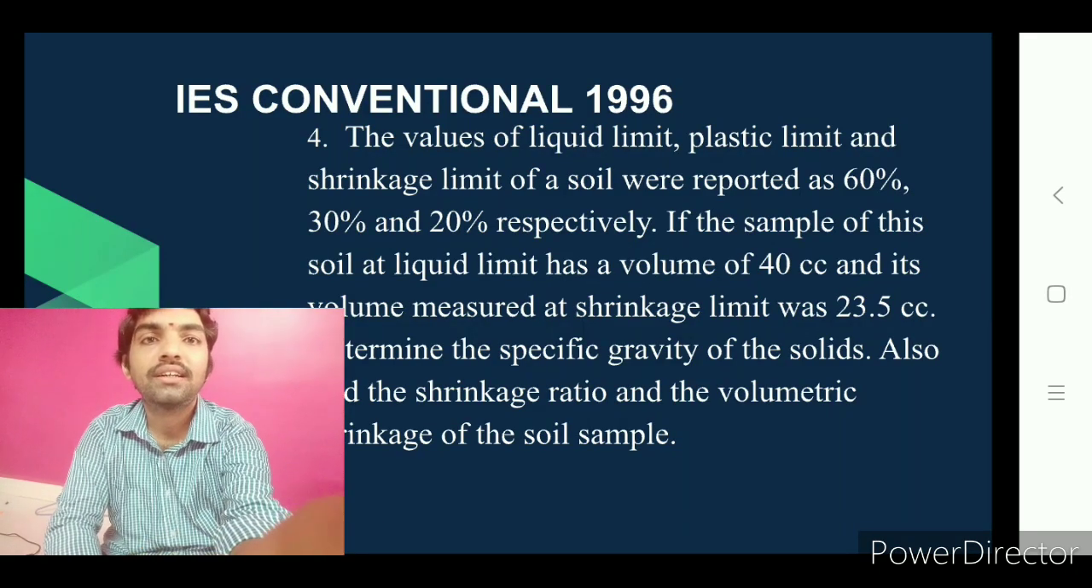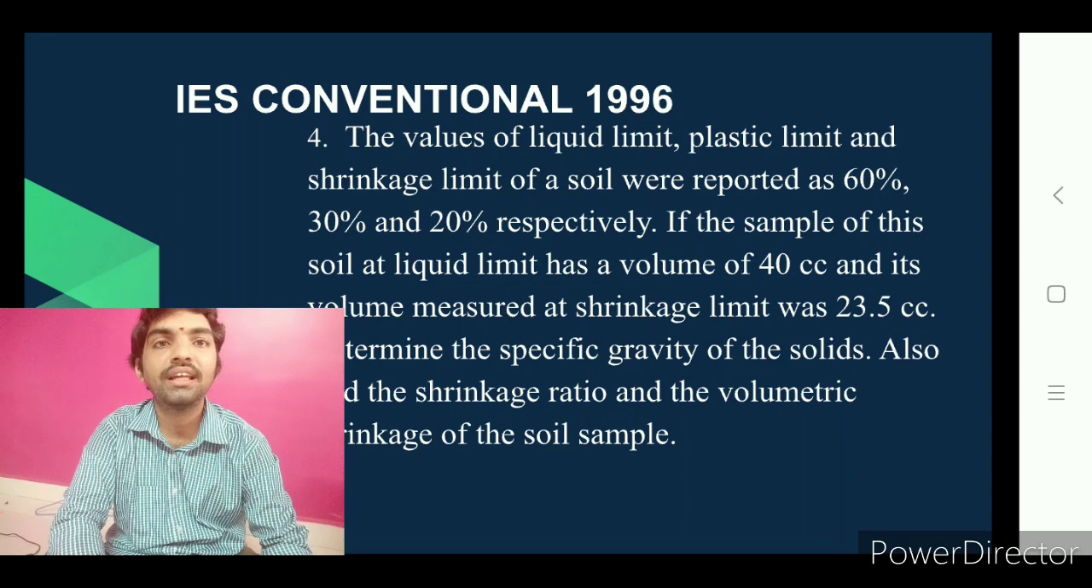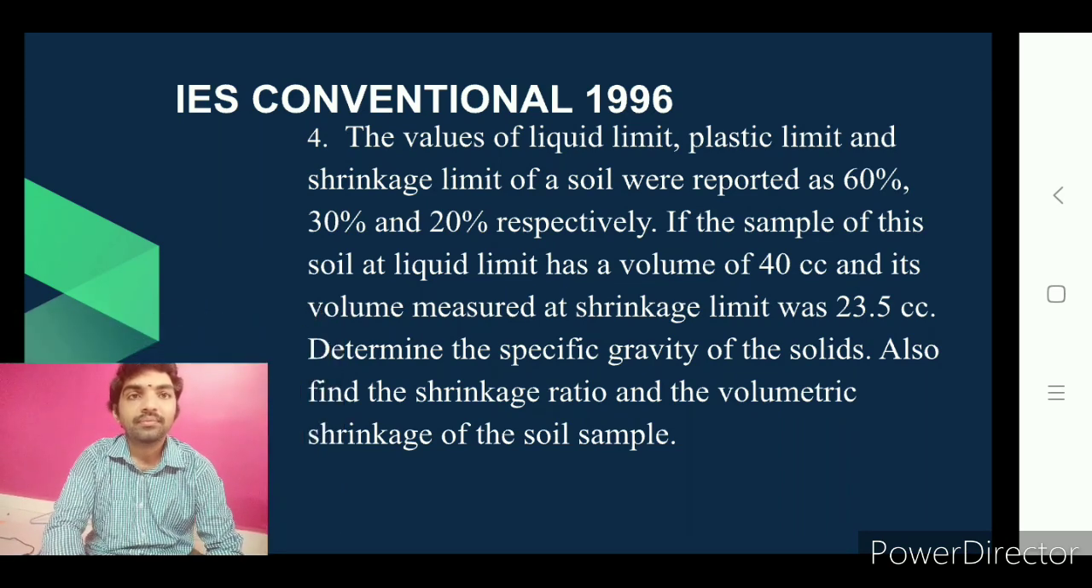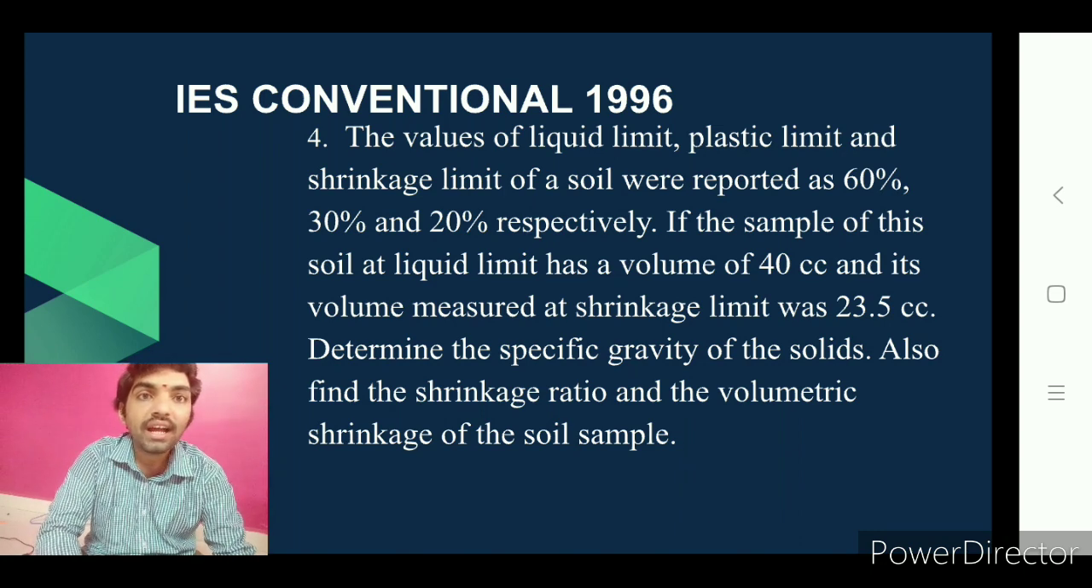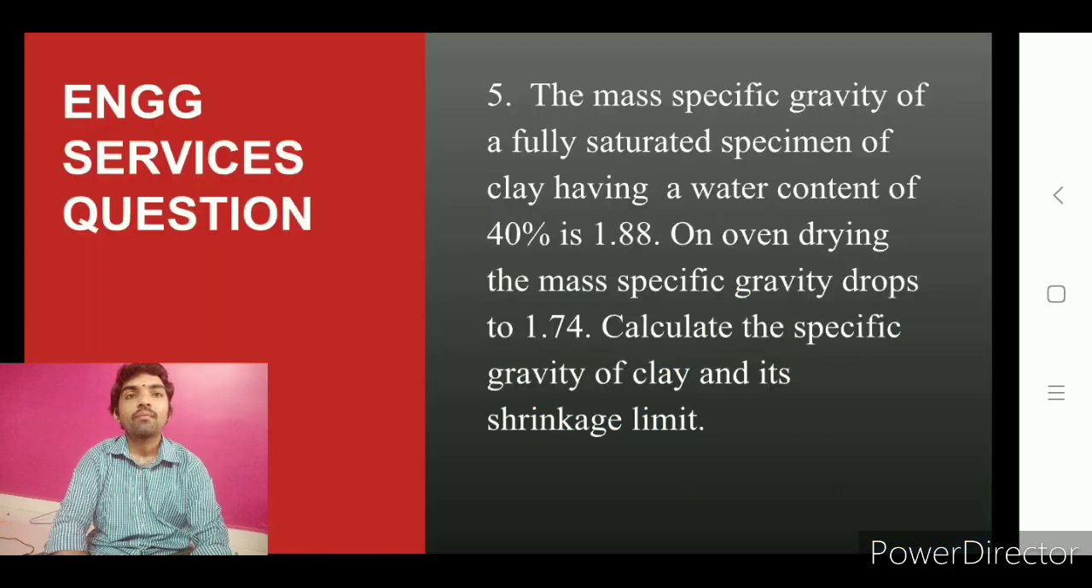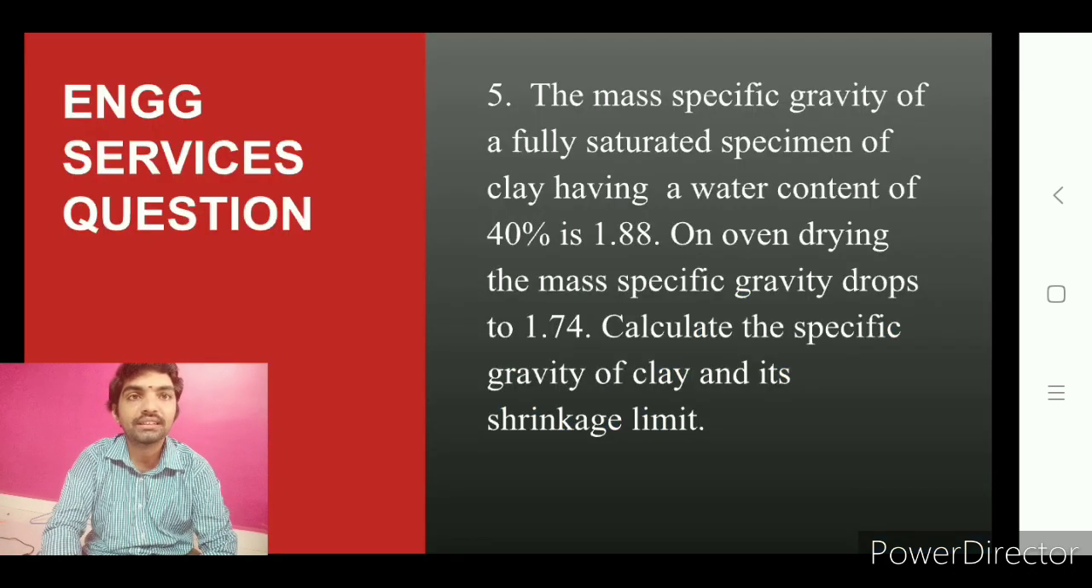Fourth question. In this question, we are giving the IES conventional question. The values of liquid limit, plastic limit and shrinkage limit were reported. If the sample at liquid limit has a volume of 40 cubic centimeter and its volume measured at shrinkage limit was given, determine the specific gravity and also shrinkage ratio and volumetric shrinkage of the soil sample. This was a conventional question.